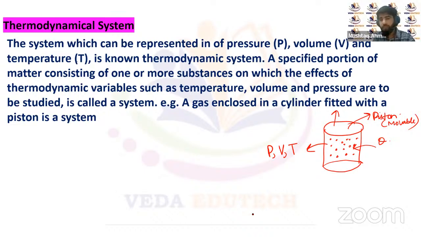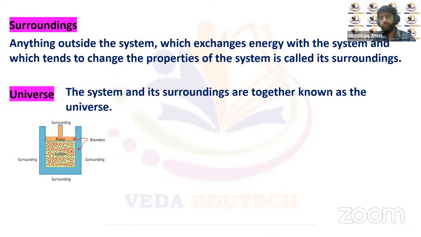So all these observations are taken for this part of the universe which is under observation, where we study the change in pressure, volume, and temperature. Or we can say we study all these thermodynamic parameters or thermodynamic variables. So that part of the universe which is under observation, with respect to these thermodynamic variables, we call a thermodynamical system. This is a very fundamental concept. Then we have the surroundings.